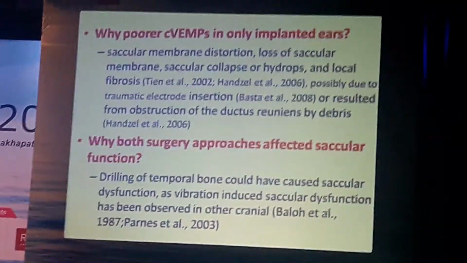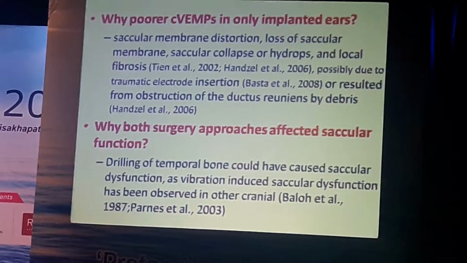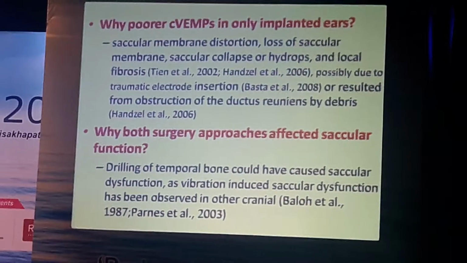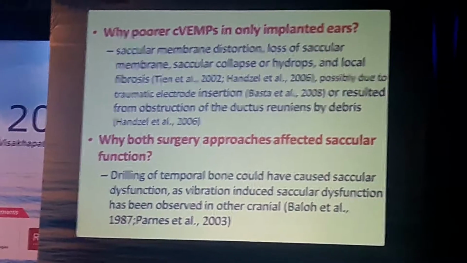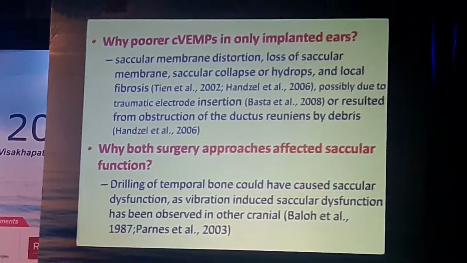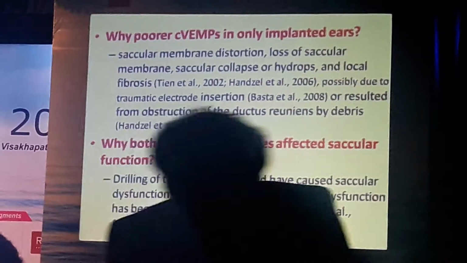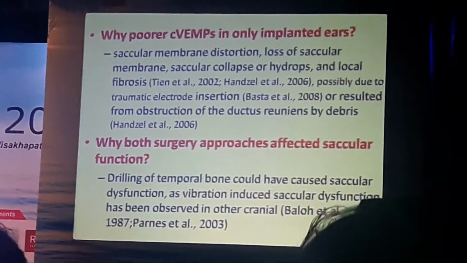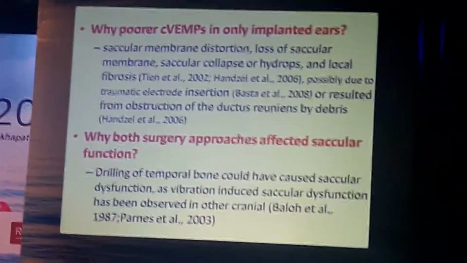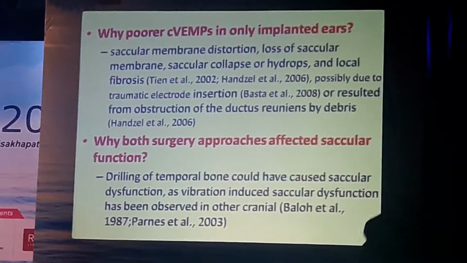So why was there a poor cVEMP amplitude, and that too in the implanted ear? Literature gives us some indications that possibly it could be due to traumatic electrode insertion that could have resulted in saccular membrane distortion, loss of saccular membrane, saccular collapse, hydrops, or local fibrosis, or it could have resulted in obstruction of the ductus reuniens by debris while performing CI surgery.